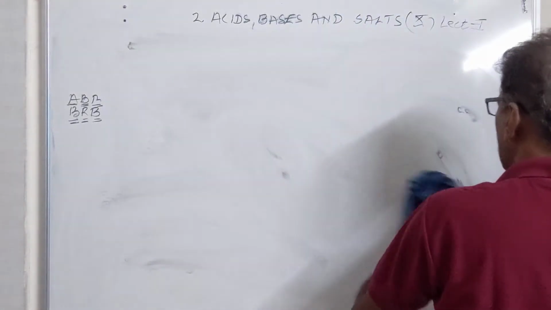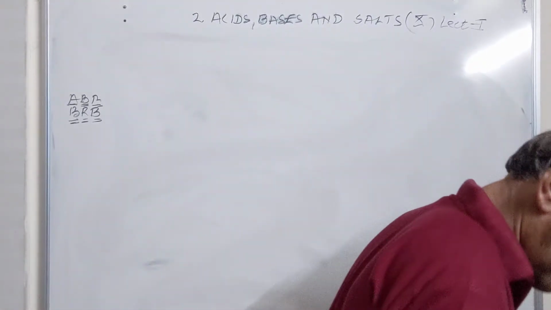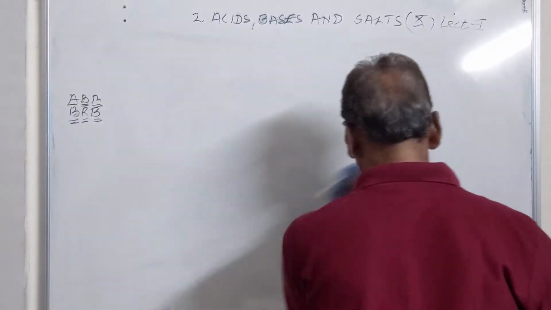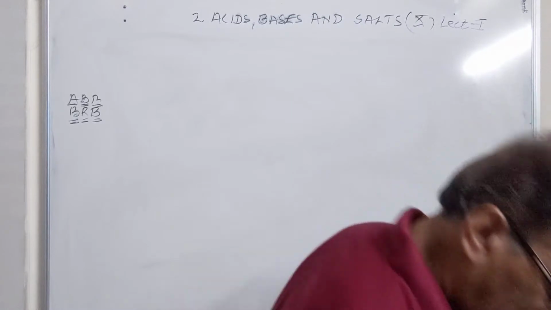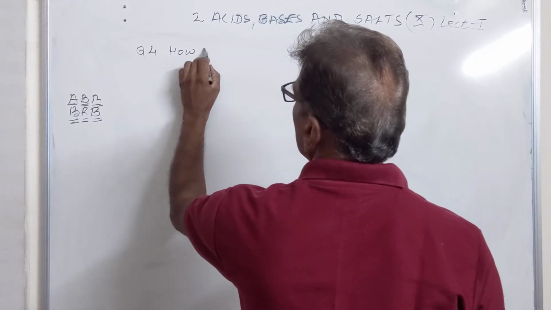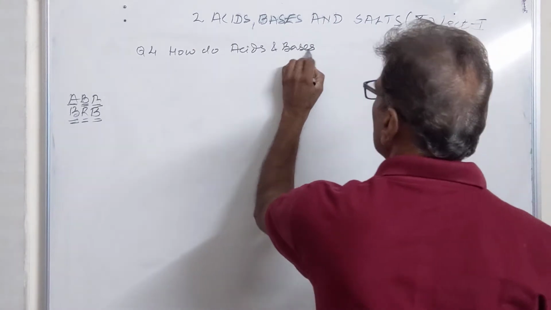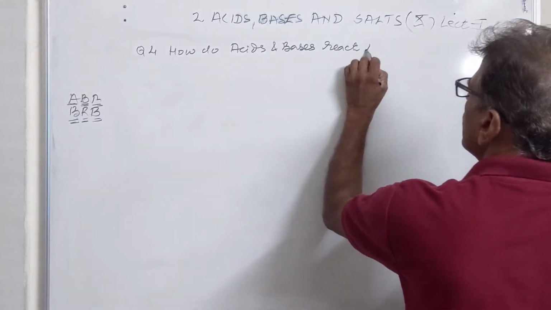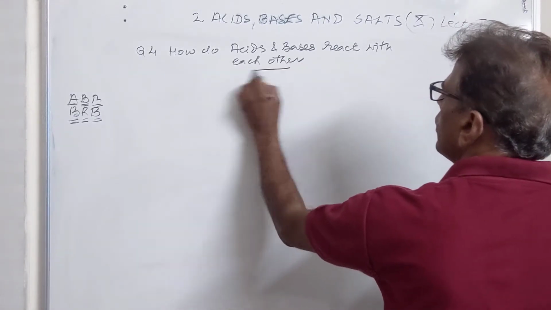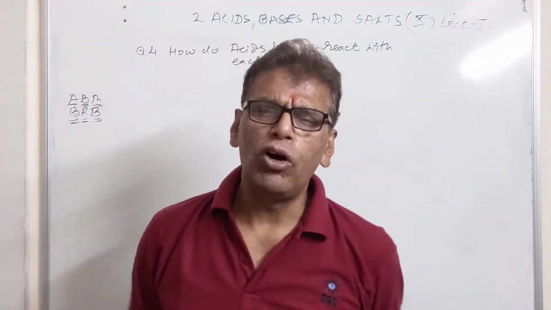Then we come to the action of acids and bases. How do acids and bases react among themselves? Let us see. This is our question number 4. Whenever acids and bases react together, they produce salt and water.